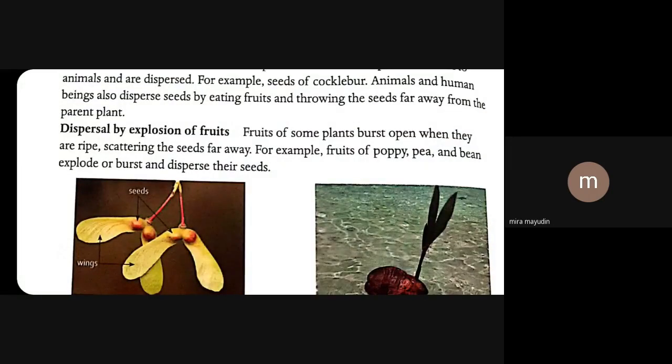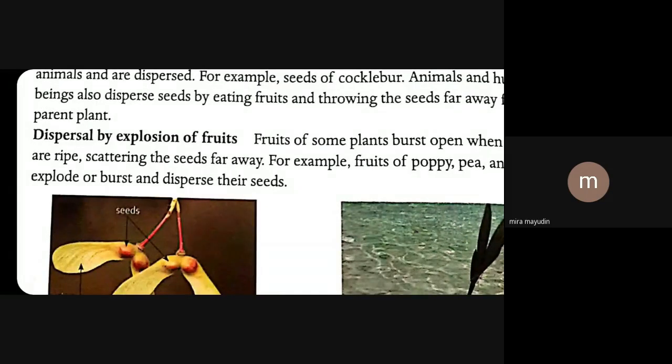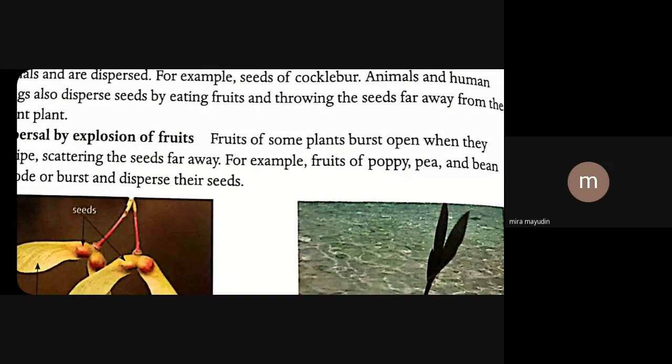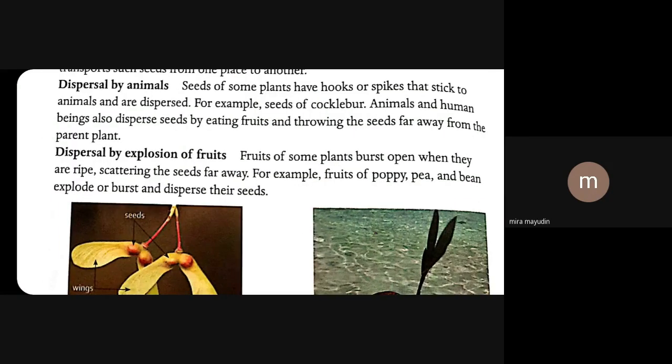See here in this point it is written, dispersal by explosion of fruit. What is written here? Fruits of some plants burst open when they are ripe, scattering the seeds far away. They will roll and move down upon the ground and reach from one place to another. For example, fruits of poppy, pea, and bean explode or burst. Explode means they open or burst open by their own, and disperse their seeds. Disperse their seeds means their seeds will move away from the parent plant and travel from one place to another.